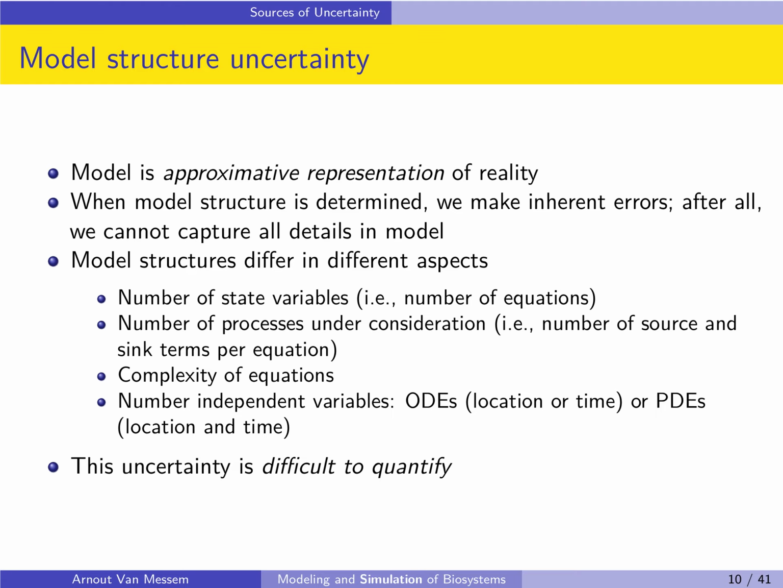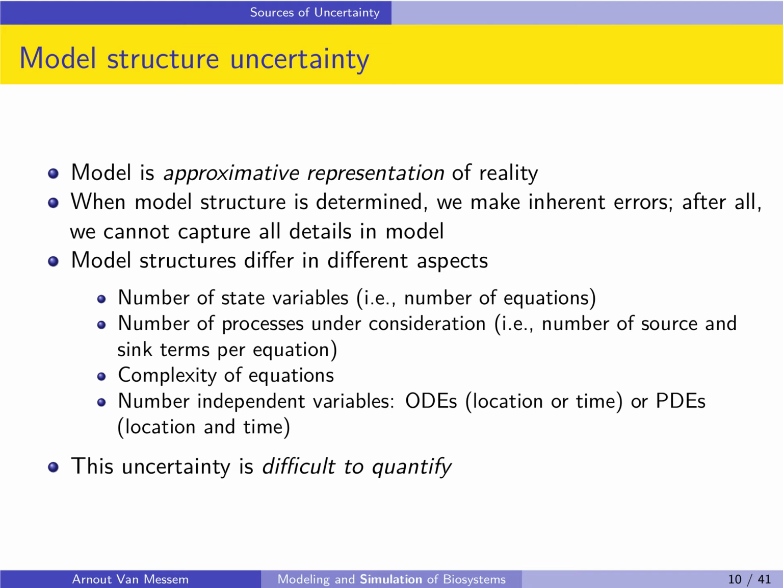As we have already mentioned a couple of times, every mathematical model is only an approximative representation of the reality. Since this model will never be completely exact, so we cannot capture all the details in our mathematical model, there will be inherent errors. Different models or different model structures will differ in different aspects. These aspects in which the model structures differ are the state variables, the processes that we are considering, the complexity of the equations, and the number of independent variables.